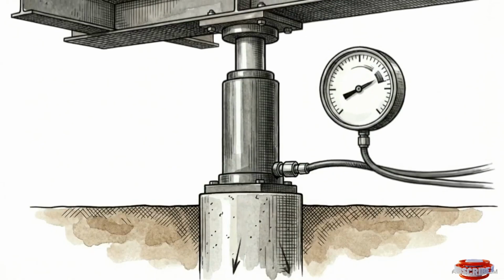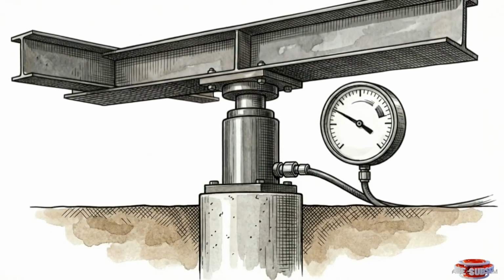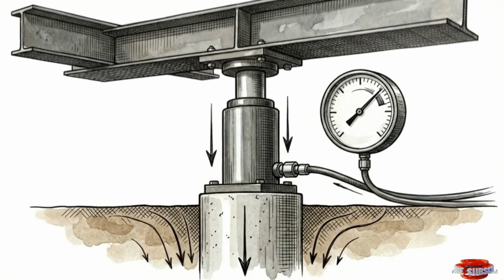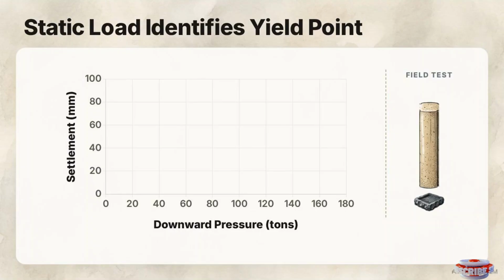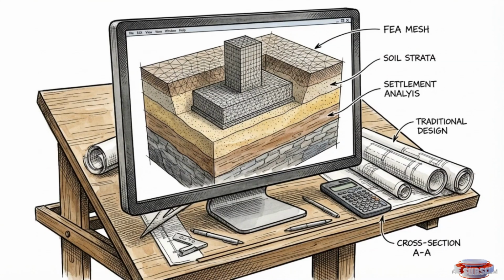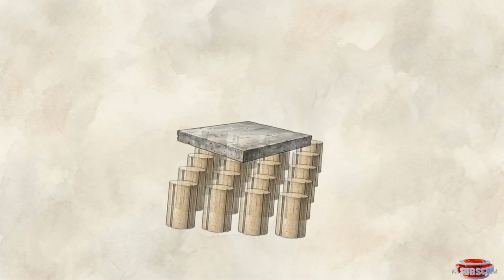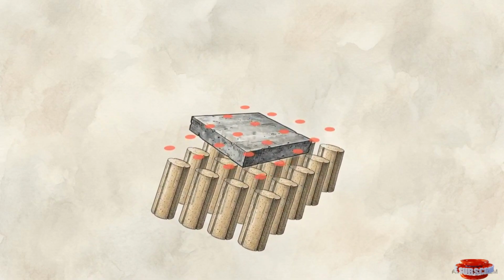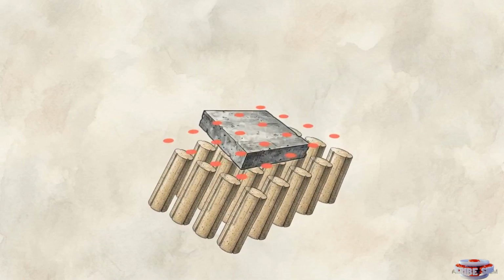To physically prove that the constructed foundation matches the theoretical mathematical assumptions, engineers conduct empirical field testing using massive hydraulic jacks and reaction beams. They perform static load tests, applying extreme downward pressure to a test pile to confirm its actual yield point in the soil. Today, modern geotechnical engineering integrates site data, complex mathematics, and strict legal codes using advanced finite element analysis software like Plaxis 3D. This allows engineers to model highly complex hybrid systems, such as piled rafts, visualizing exact soil structure interactions before ground is even broken.